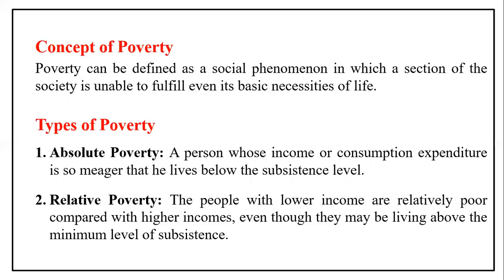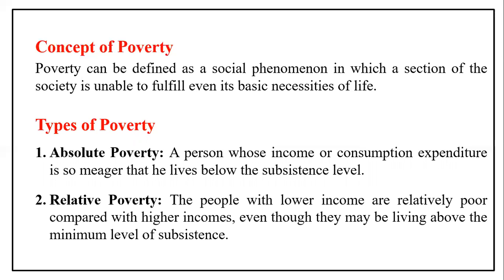So the next is types of poverty. What are these types of poverty? Here we have two types of poverty: absolute poverty and also relative poverty. What is absolute poverty? A person whose income or consumption expenditure is so low that he lives below the subsistence level. When he is living below the subsistence level, we call it absolute poverty. In absolute poverty, a person has very little income and consumption expenditure, below the subsistence level.